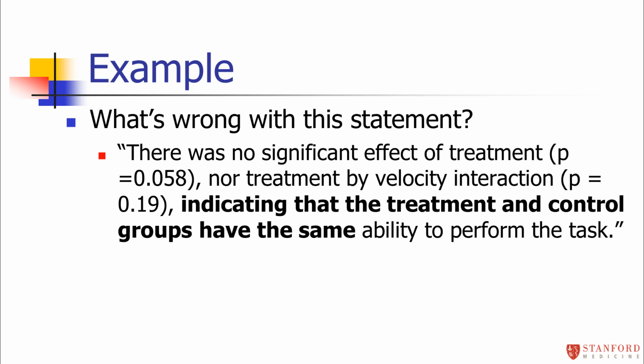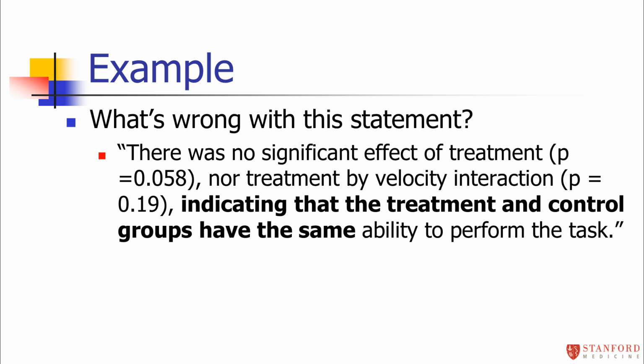Here's an example. What's wrong with this statement? The author writes, "There was no significant effect of treatment, p equals 0.058, so just misses statistical significance, nor treatment by velocity interaction, indicating that the treatment and control groups have the same ability to perform the task." That's the null hypothesis here, that the treatment and control groups have the same ability.